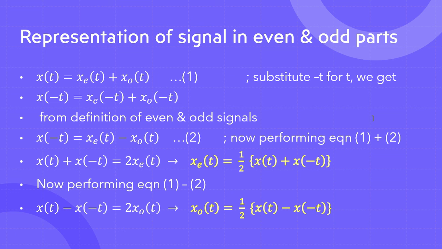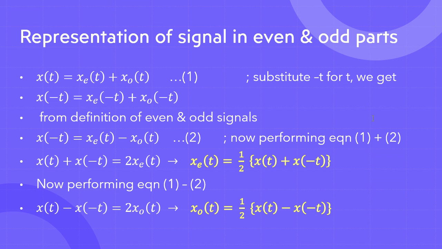Now, since we are already speaking about addition and subtraction of signals, specifically for even and odd signals, what will happen when we add an even function or even signal with an odd function or odd signal? We will be getting an odd function or odd signal. It is just like numbers. When you add an even number with an odd number, what will you get? You will get an odd number, right?